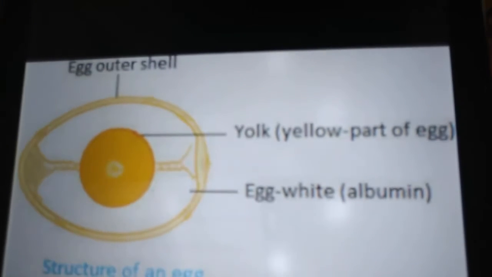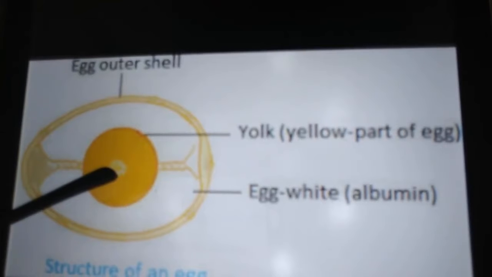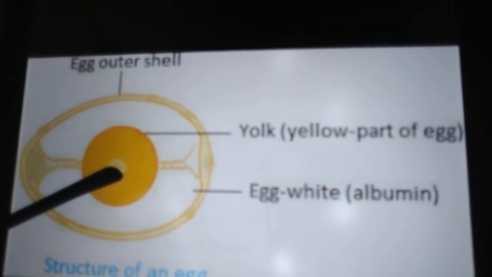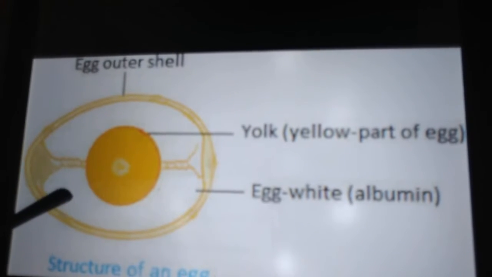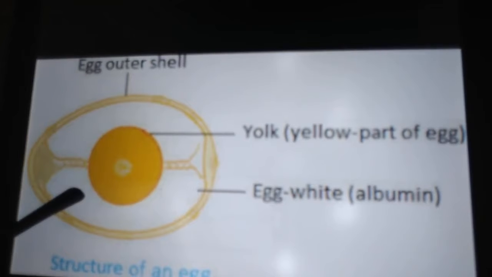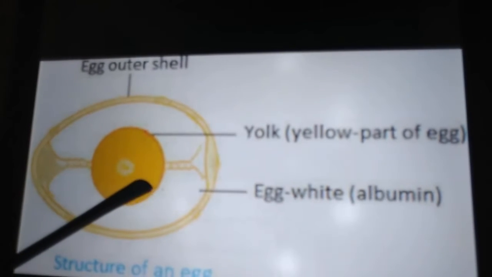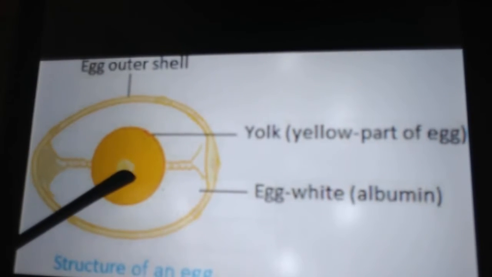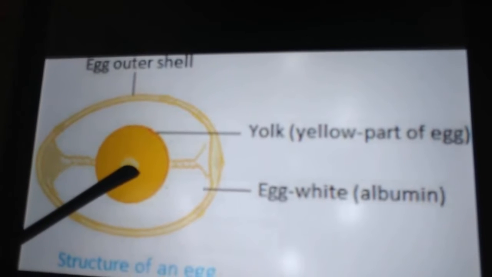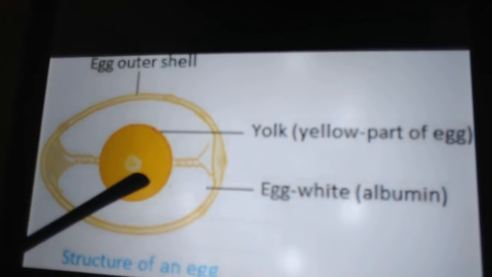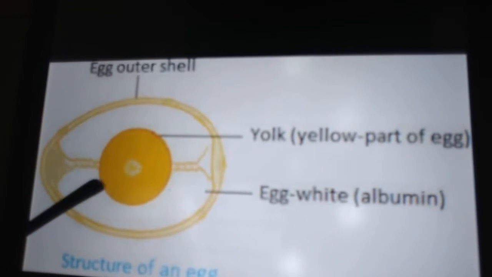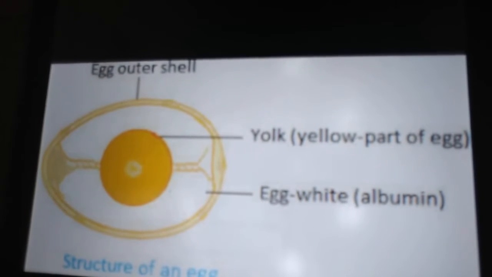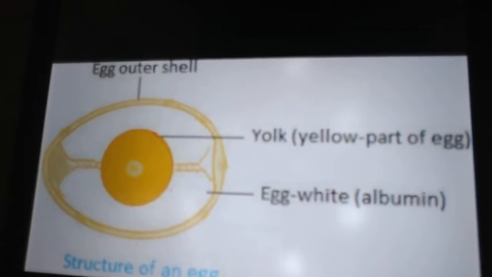This part, which is in the center of the yolk, alone we call the embryo of the egg. This white part is albumin. Then this yellow part is yolk, and in the center of the yellow part one white dot is there, which we call the embryo. Albumin, yolk, embryo. Are you clear, children?